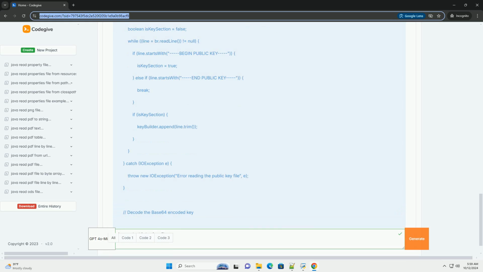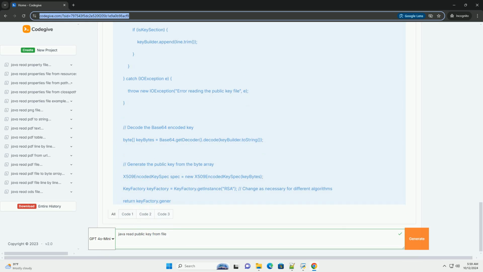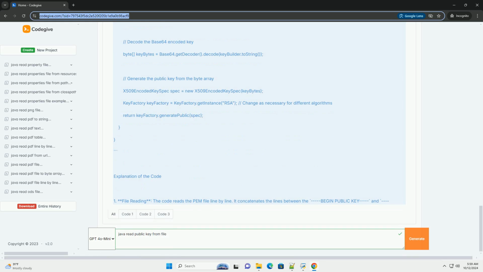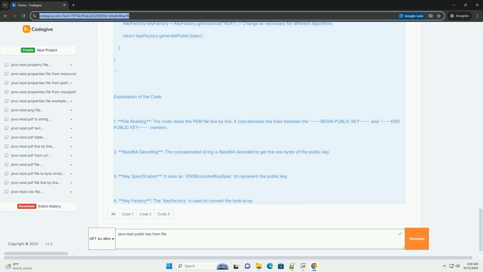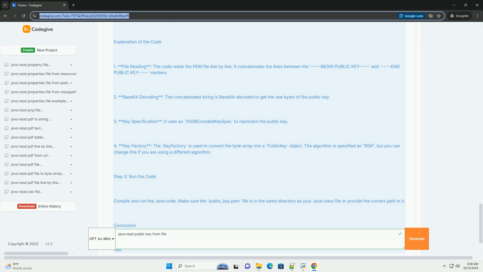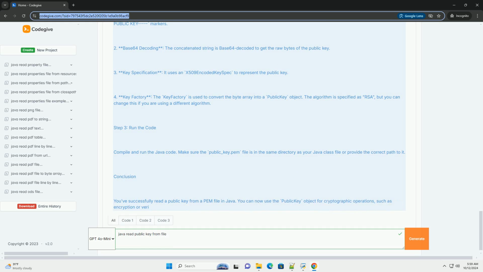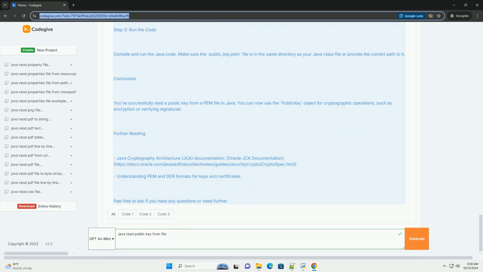Prerequisites. 1. Java Development Kit, JDK. Make sure you have JDK installed on your machine. You can download it from Oracle's website, https://www.oracle.com/java/technologies/java-jdk11-downloads.html, or use an open source version like OpenJDK. 2. Basic knowledge of Java, familiarity with Java syntax and object-oriented concepts.